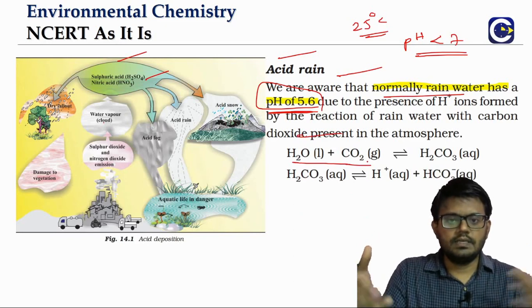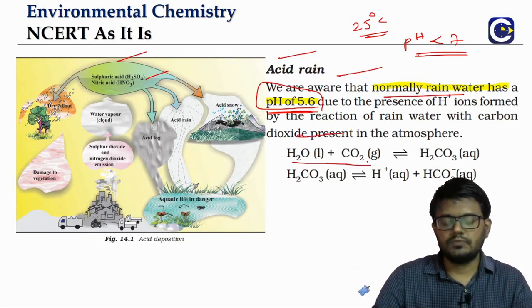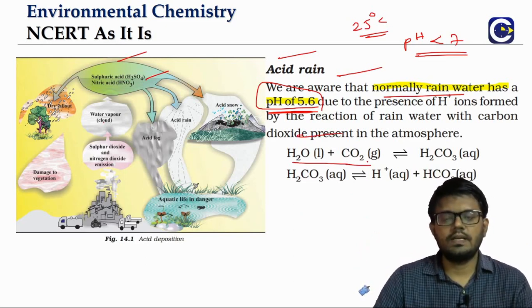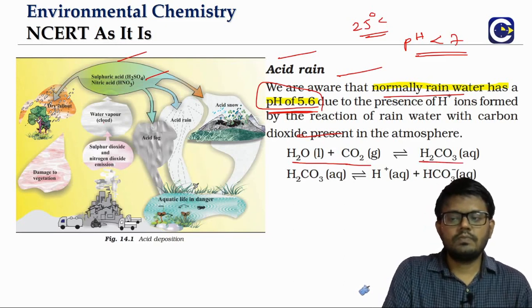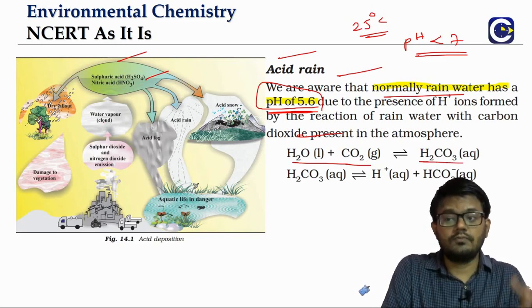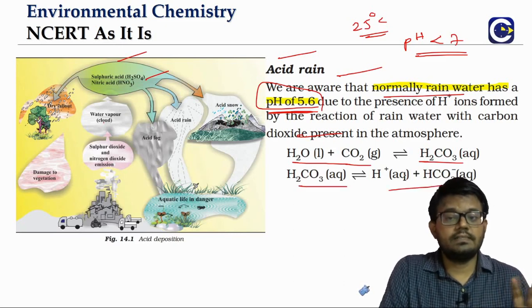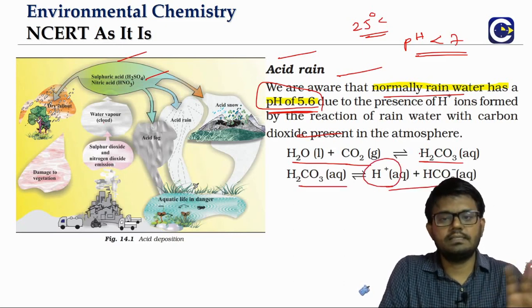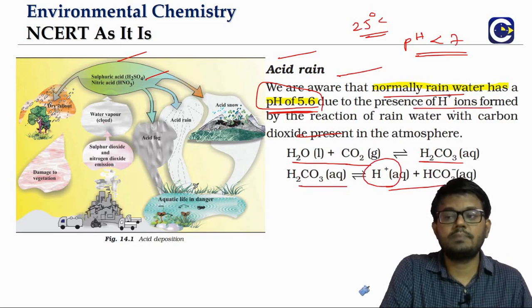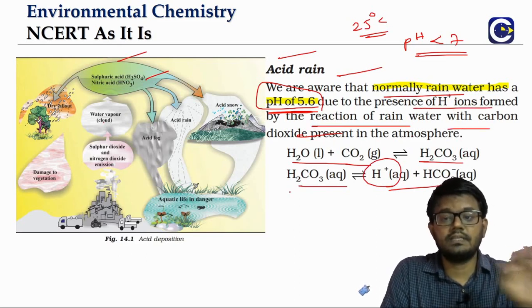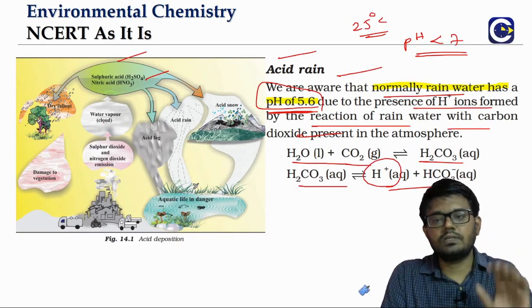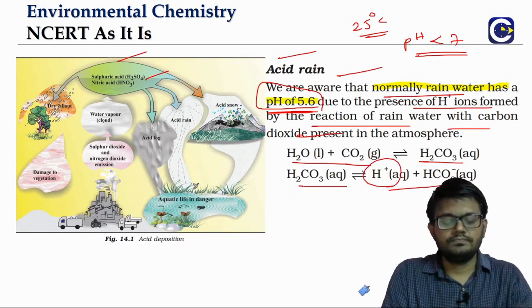So when you have rainwater, it will be able to dissolve the carbon dioxide in the atmosphere. Whether there are other oxides or not, definitely there will be carbon dioxide. When carbon dioxide is dissolved in rainwater, it forms carbonic acid, H2CO3, which is a mild acid. It produces H+ ions, and the presence of H+ ions is the reason for the mild acidic nature of the rainwater.